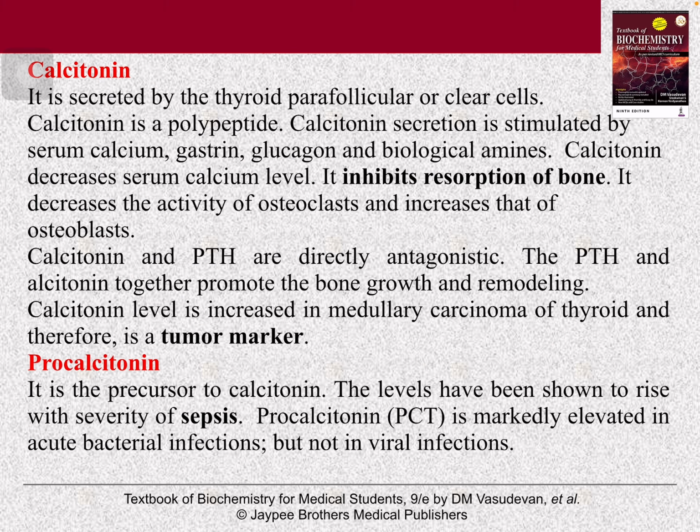Calcitonin decreases serum calcium level. It inhibits the resorption of bone. It decreases the activity of osteoclasts and increases that of osteoblasts. Calcitonin and PTH are direct antagonists. Thus both together promote bone growth and remodeling. Calcitonin level is increased in medullary carcinoma, so it is also a tumor marker. Procalcitonin, that is the precursor of calcitonin, has been shown to rise with the severity of sepsis. So PCT is markedly elevated in acute bacterial infection but not in viral infection.